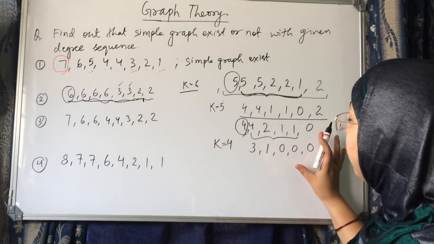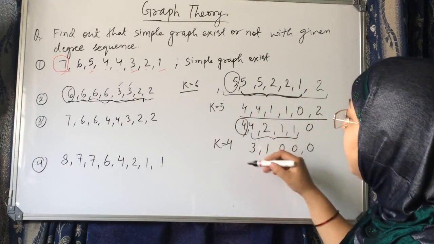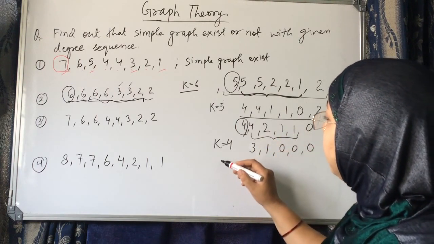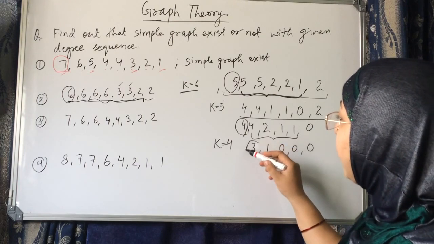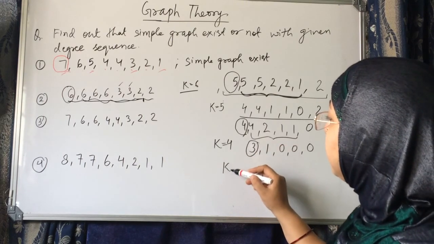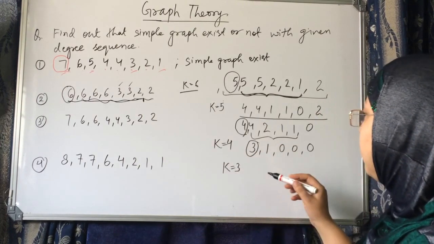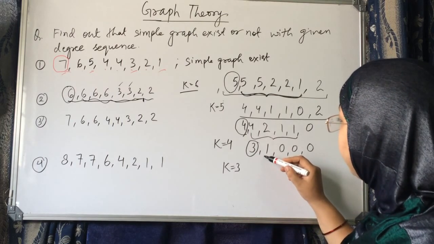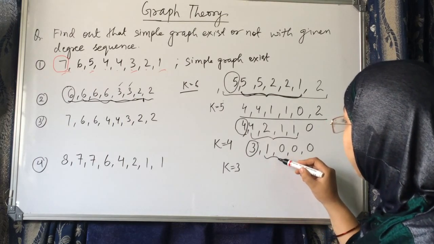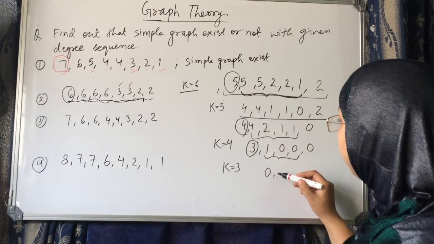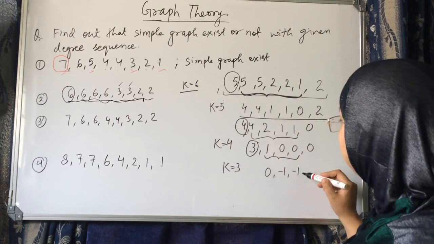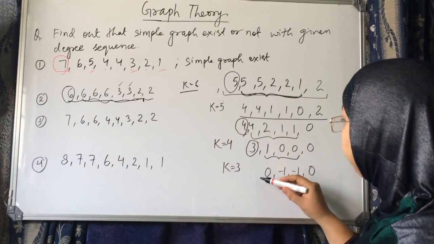So it is in non-ascending order already, so we don't need to arrange it. And the next step, what we have to do? We have to remove the highest degree and let it be k. So in the next step, we have to subtract 1 from the next 3 entries. So it will become 0, minus 1, minus 1, and this 0 is there.